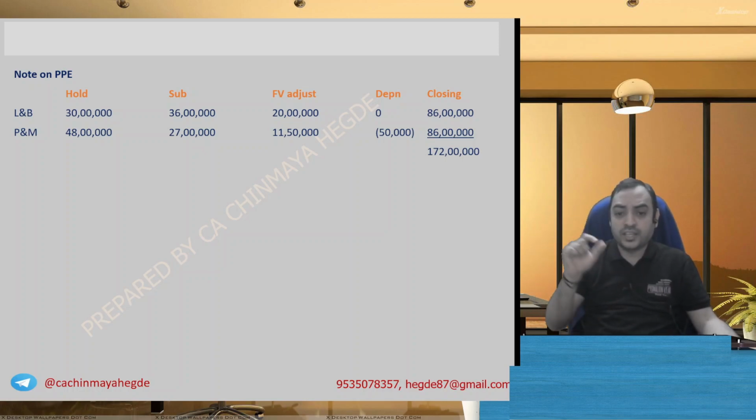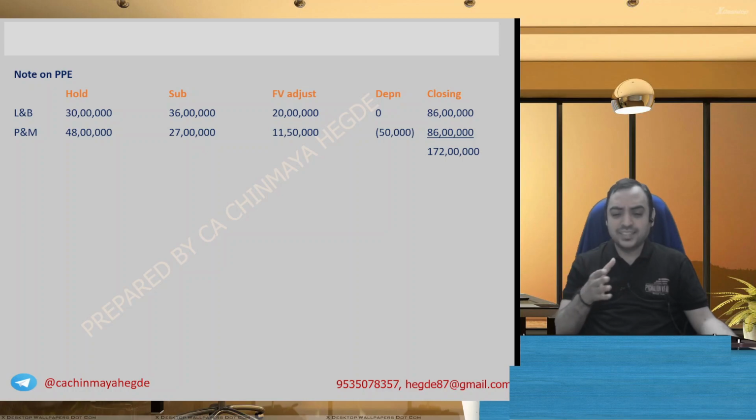The treatment will be accordingly. That is, you are going to consider it as recovery of investment, and therefore it will be affecting the goodwill calculation. It will be considered as impairment of goodwill. But you acquired on 1st of October, dividend paid on 1st of November. So usually there will not be such a small gap between acquisition date and payment date. So we have assumed it is not a recovery of investment.